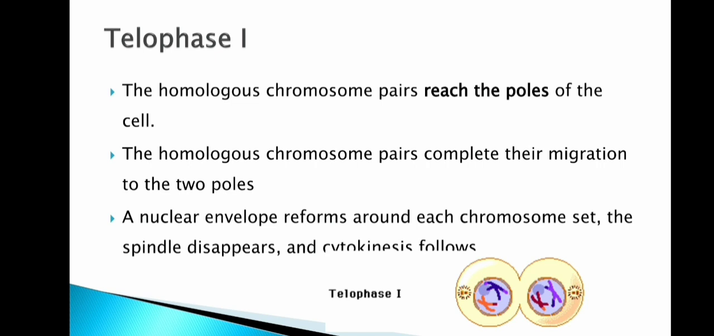In telophase, the homologous chromosome pairs reach the poles of the cell and complete their migration to the 2 poles. A nuclear envelope reforms around each chromosome set. The spindle disappears and cytokinesis follows. So these are the first stage, or the initial phase, in the meiotic cell division.